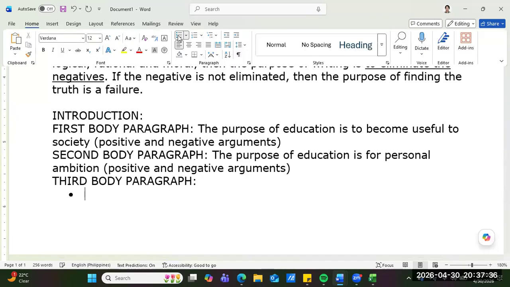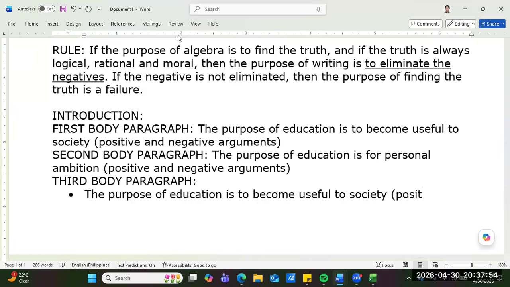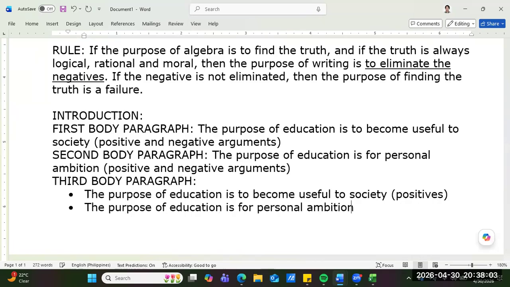So, the purpose of education is to become useful to society. Positives only. And then the purpose of education is for personal ambition. Positive also. That is now what we call the coexist. They are both correct. The answer is the coexist. Do you follow, guys?